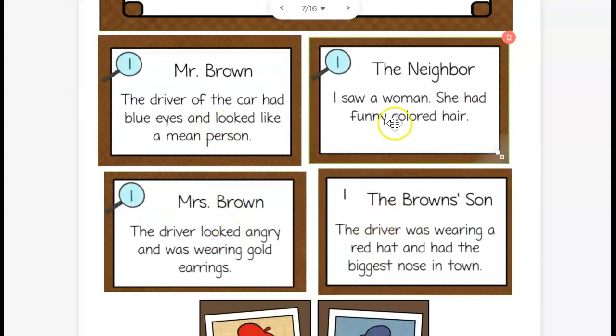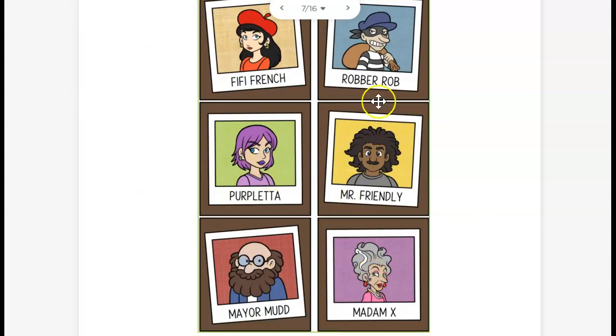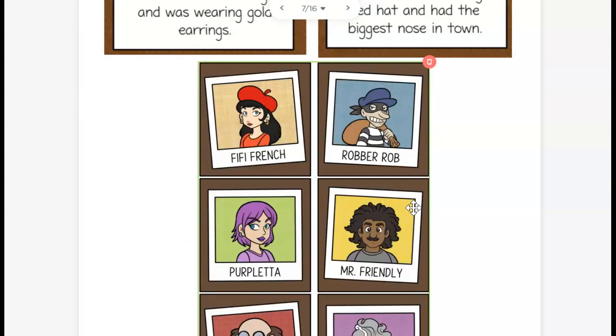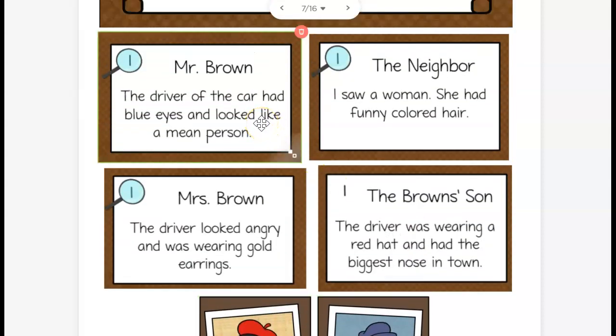We have 4 eyewitnesses that gave us some information, and below we have our culprits. It's one of these people that did it. Let's see if we can figure out who it is. We first have to decide if their information is a fact or an opinion. Remember, facts can be proven or not proven, and opinions have someone's feelings behind it.